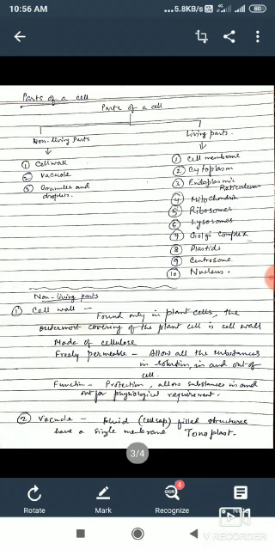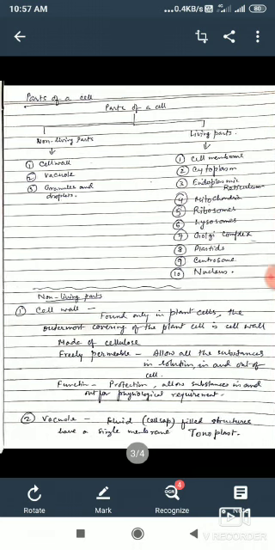Now we talk about details of a cell. If we see details of a cell, we will have to separate what aspects are present in a cell. Therefore a table has been made to classify them on the basis of living and non-living parts of a cell.